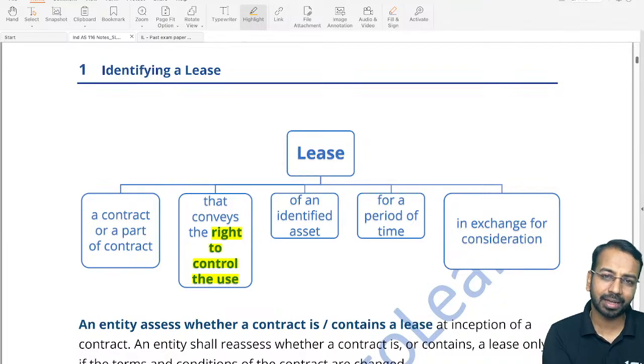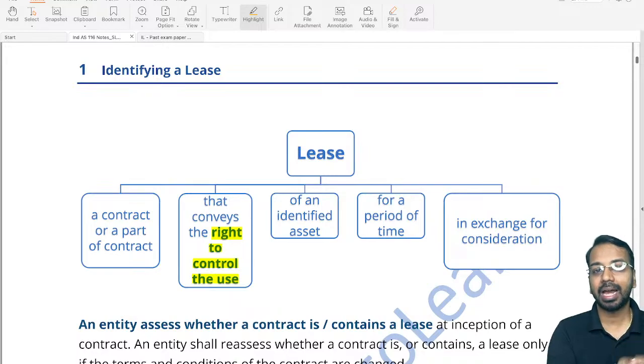For example, if I take a car on lease, it is my right to decide whether I want to drive it, whether I want to keep it in my garage, whether I want to take it to Kashmir, or to the Northeast, wherever I want to take it. It is my right. Now, sometimes a contract may have restrictions, like you can take the car anywhere, but you cannot take the car outside India.